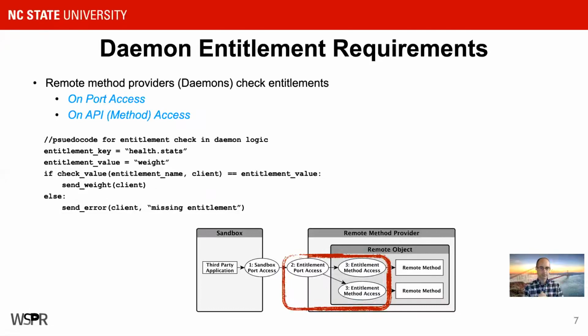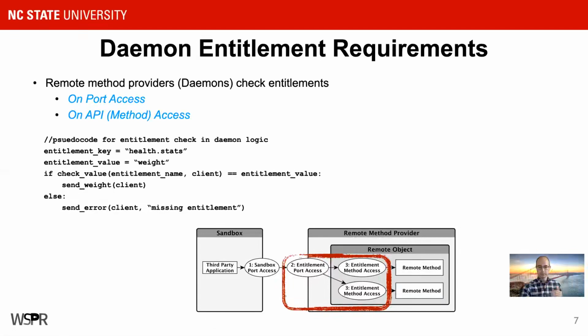So in this case, we have some pseudocode here. The daemon might be interested in an entitlement with the key of health stats, and entitlements are key value pairs. So you've got a key that maps to a value, just like a dictionary used in some languages. So the key would be health stats in this case, and we want the client to have the weight value associated with that. And the client is the third-party app who's calling the daemon.